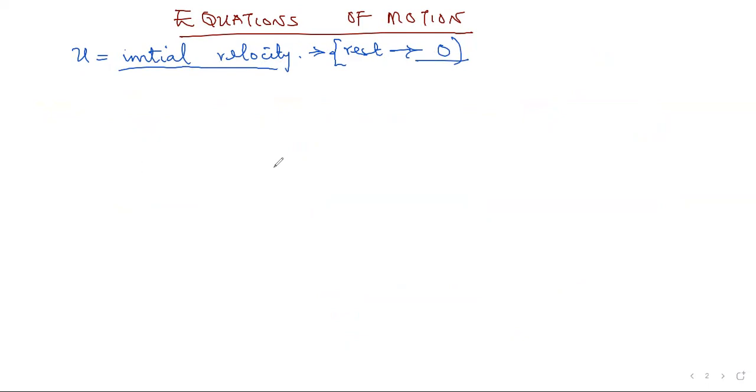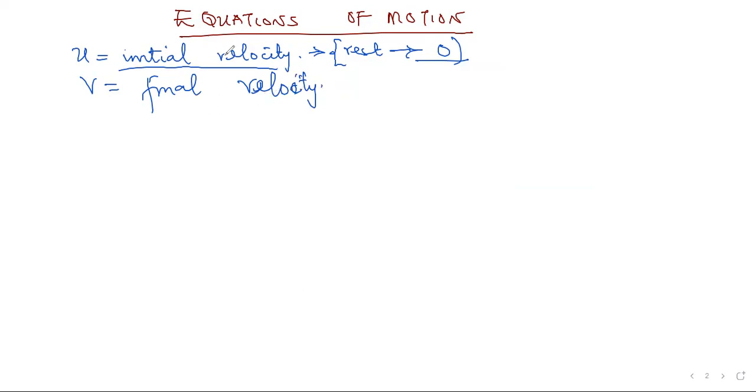Or there's a question that says the car was brought back to rest, or before it was brought to rest. Anything that has to do with rest simply means 0 meters per second. The velocity there is 0. Please take note. And then we have V to be the final velocity.